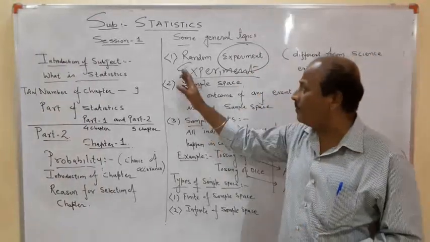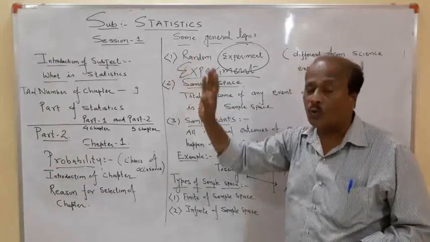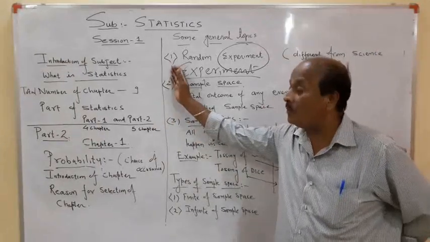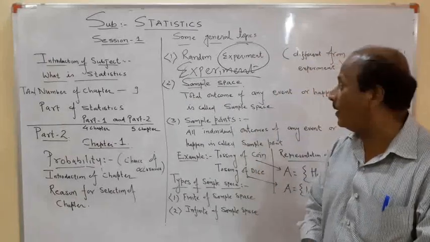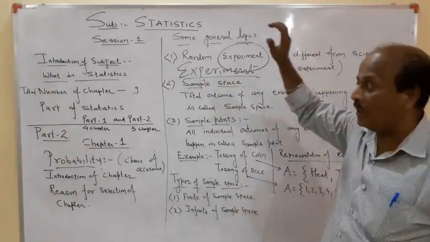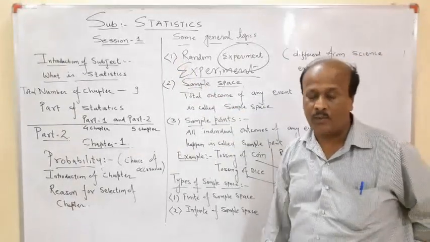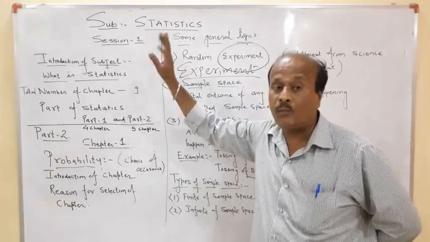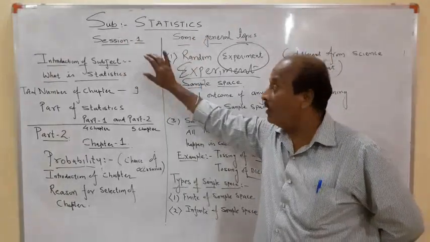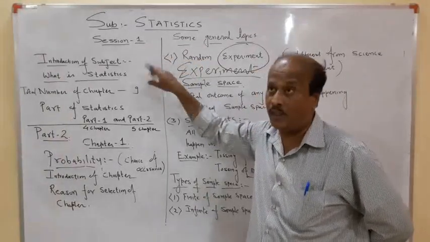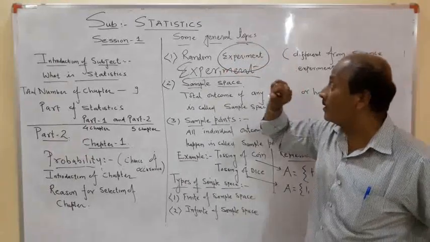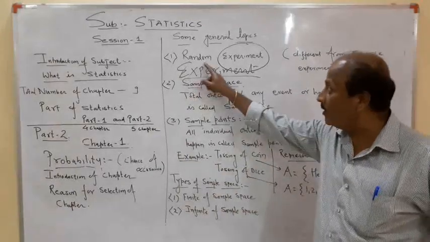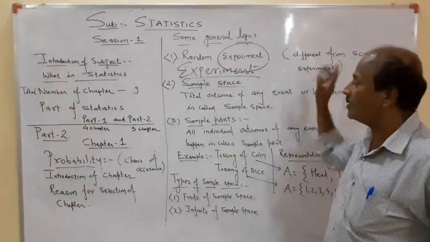A random experiment means that event whose all possible outcomes are known to us, but which outcome is going to occur, you will come to know only when you perform that experiment. For example, a random experiment and a science experiment. As a science teacher I am telling you, in a science experiment you know the result, and by doing that experiment you have to bring that result. That is called a science experiment. But in a random experiment, you know the possible results, but you don't know what result is going to come. So there is a little bit of difference between a random experiment and a science experiment.